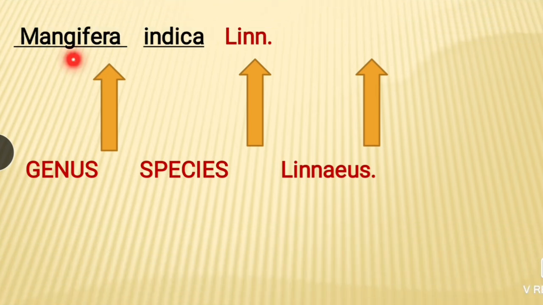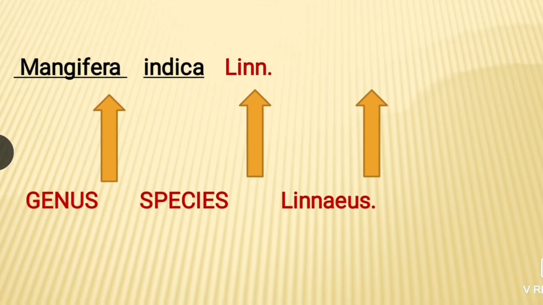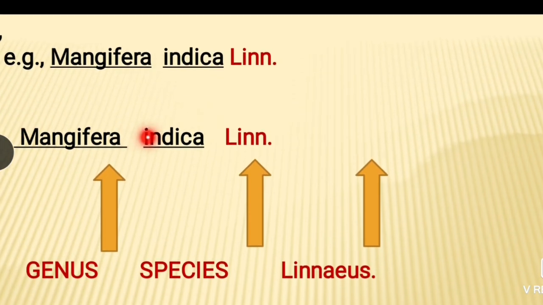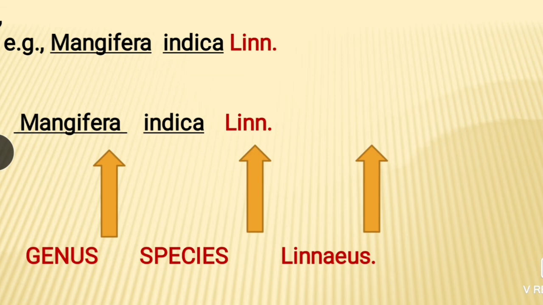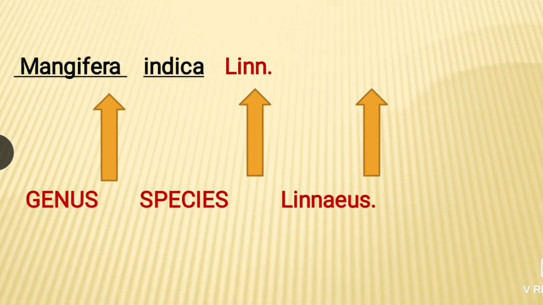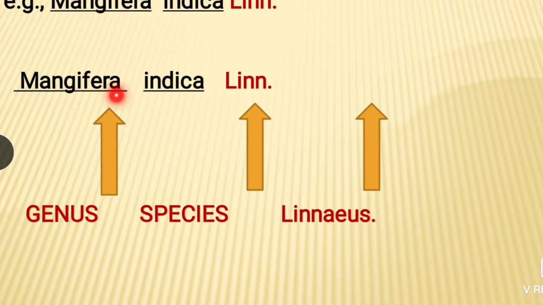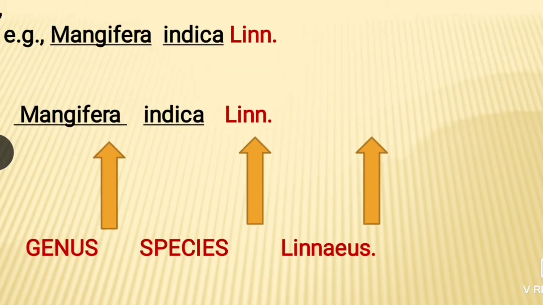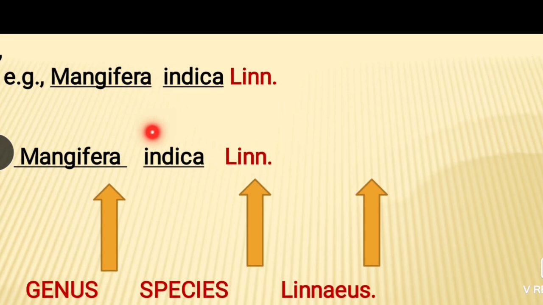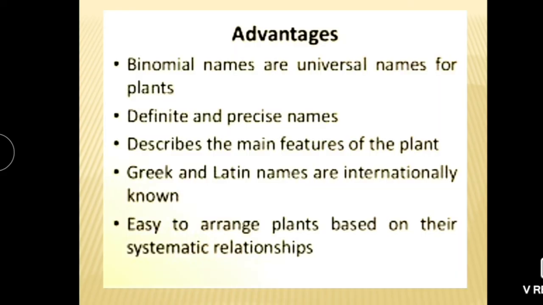First, the name of genus should always start with a capital letter. The name of species always starts with a small letter. Then when handwritten, these names should be underlined. These are the rules of binomial nomenclature. The name of genus is always a noun and the name of species is always an adjective. Here indica means from India, means its origin is in India.